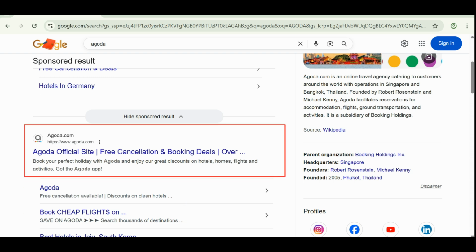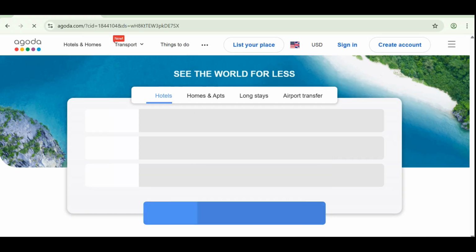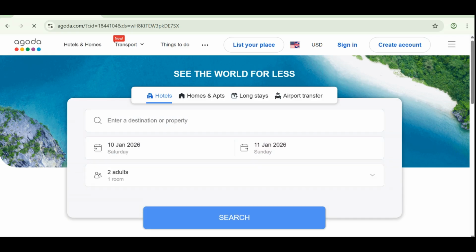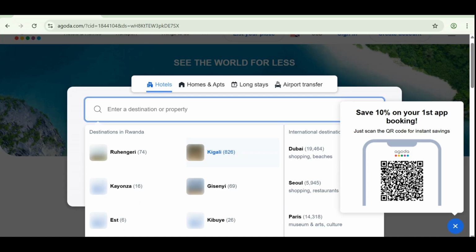After opening the platform, you will be able to visit the website directly, and you can get started by exploring the different services they provide. As you can see, they provide hotel and home bookings, transportation services including flights, buses, trains, ferries, airport transfers, and car rentals. Also, they have a things to do category.